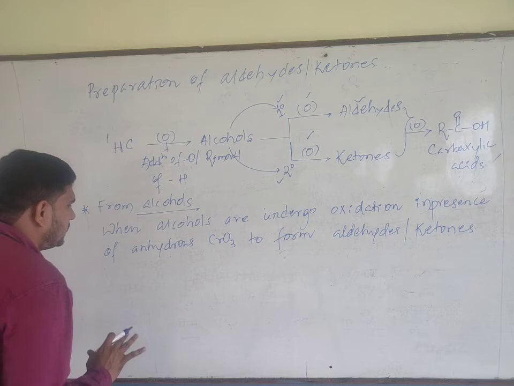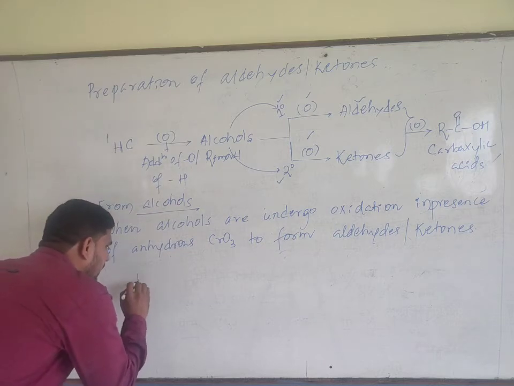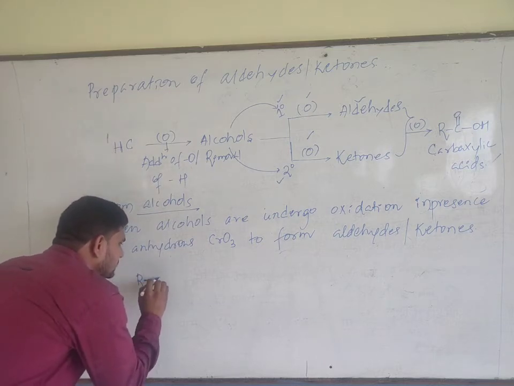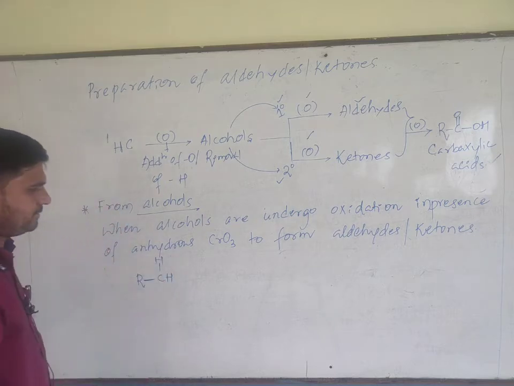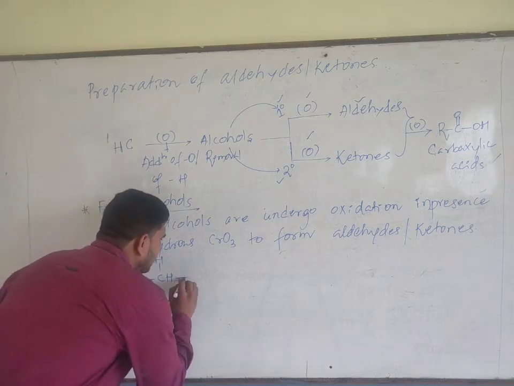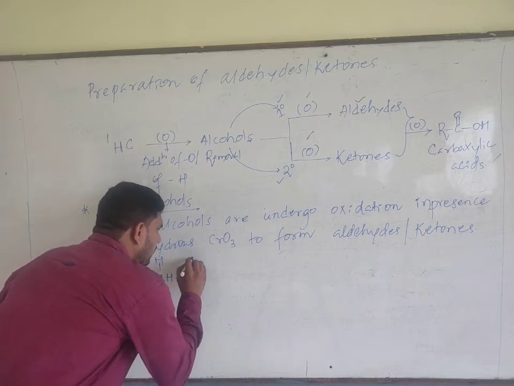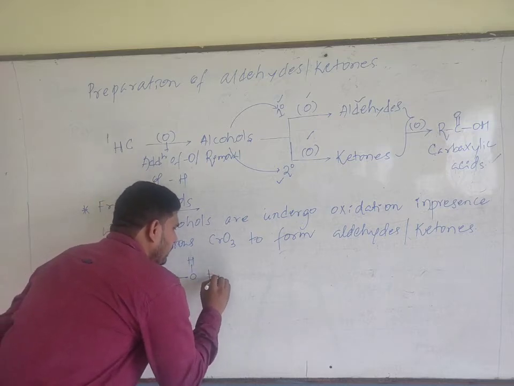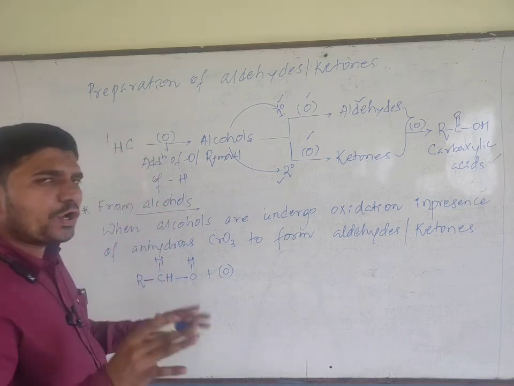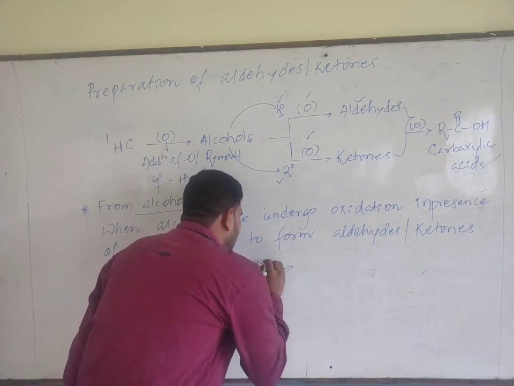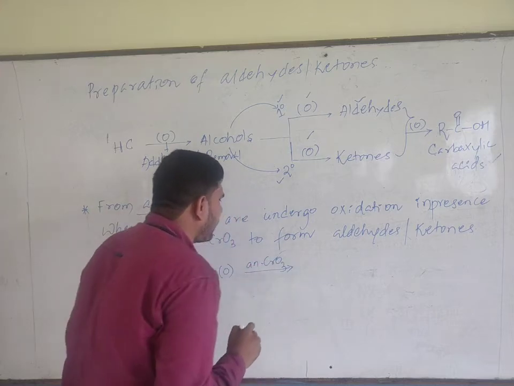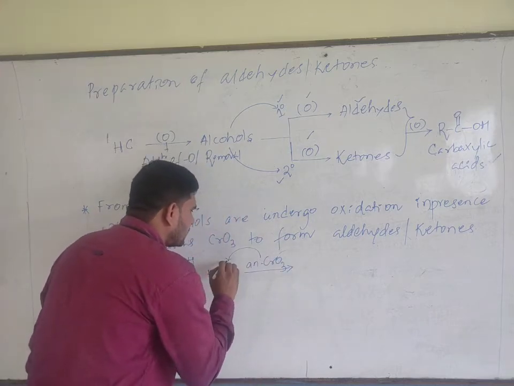I will take alcohol now. General formula: CH2 can be written as CHH, and OH can be written as OH. Always remember, during oxidation, the role of anhydrous CrO3 is to provide the nascent oxygen.